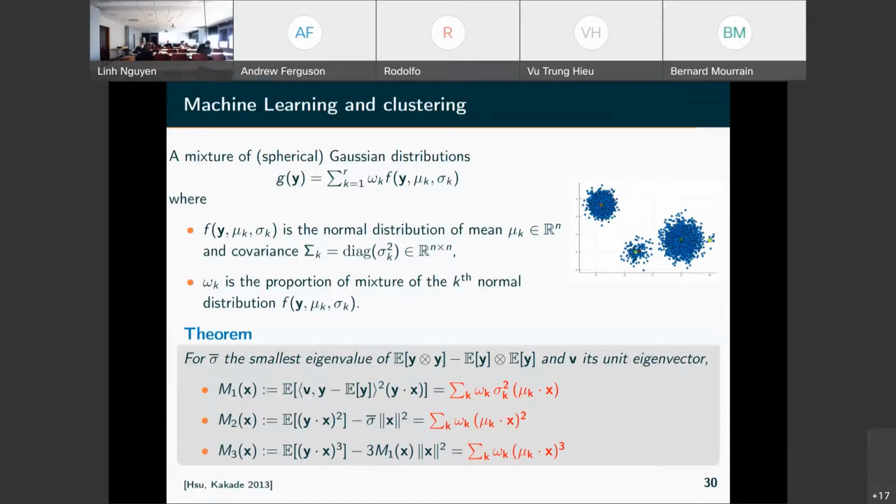So the coefficients of the linear forms which appear in this decomposition are the means of the different distributions, the mu k. The weights of the decomposition correspond to the weights of the mixture here.